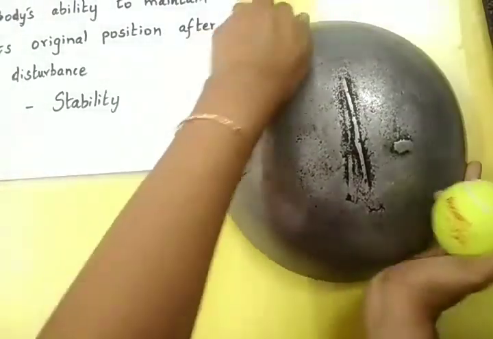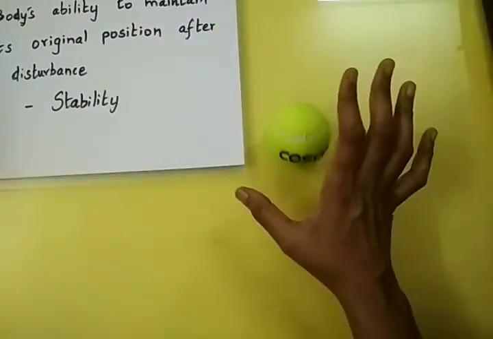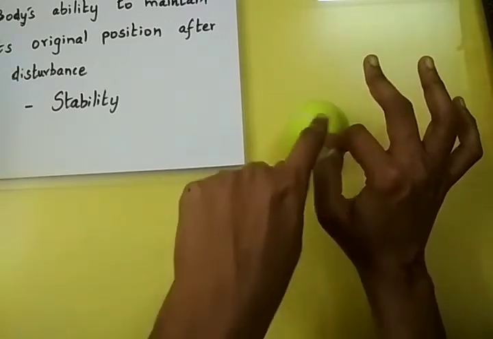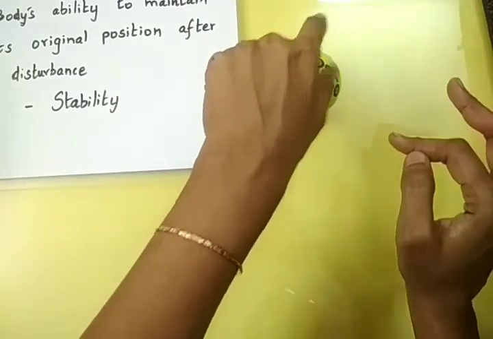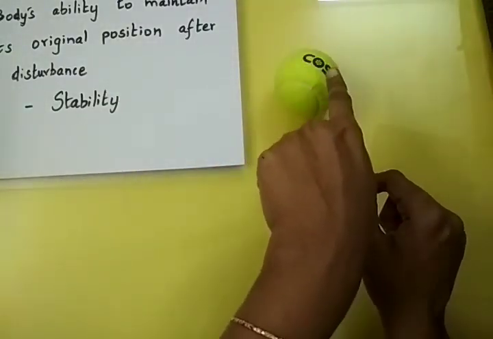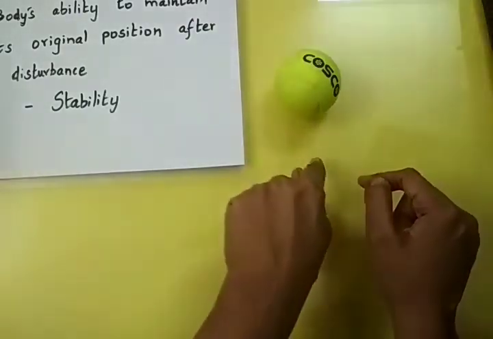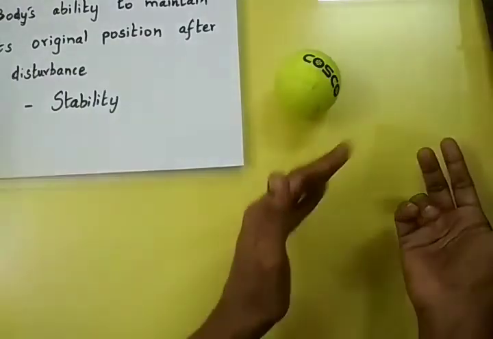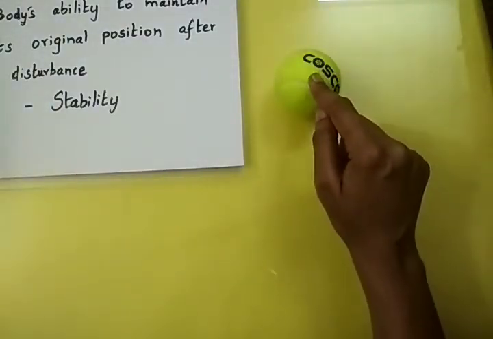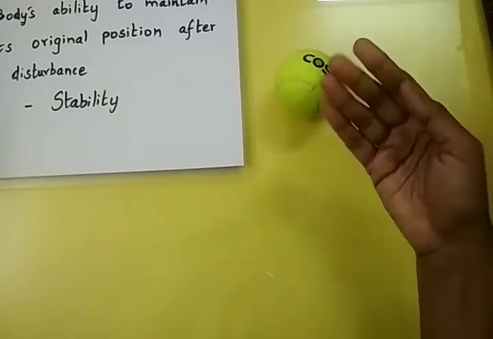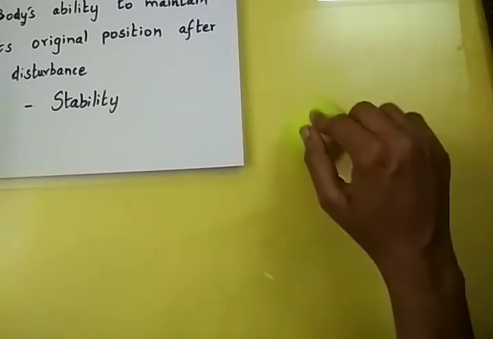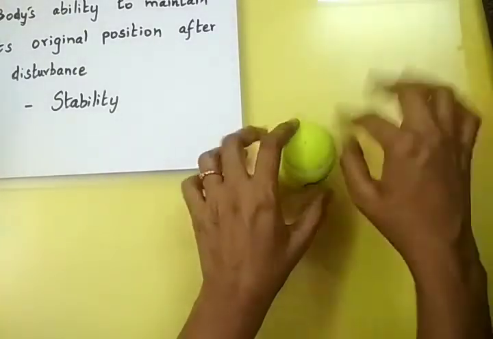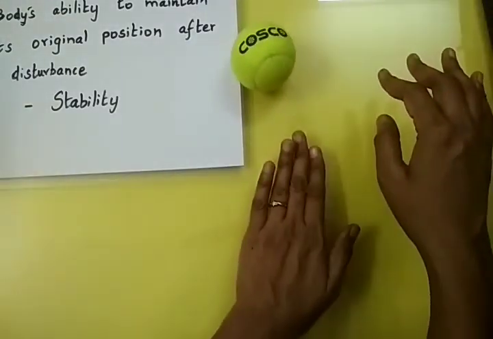Now, the same ball, if it is placed on a flat surface, right? Now, after a disturbance, it will just move to the new position to which it has been displaced, and it will not definitely return back to its position. But it doesn't make any difference because it is again in the equilibrium position, right? So it will move to a new position to which it has been displaced, and however it may be, there is no difference. The center of gravity of the ball lies at the same height from the surface.